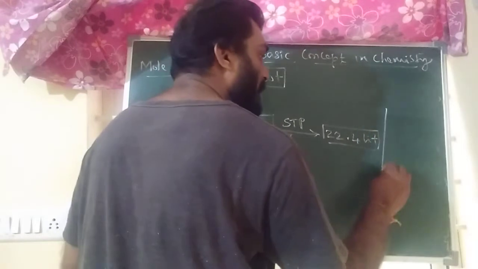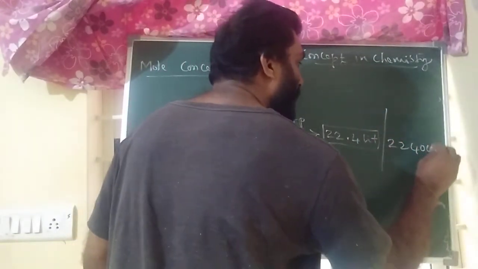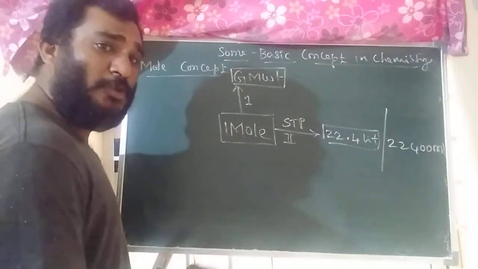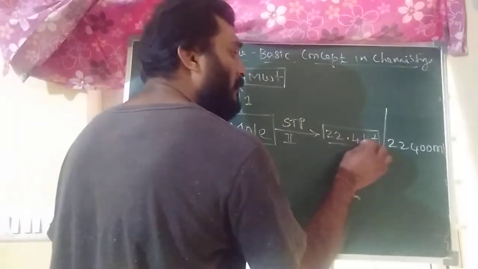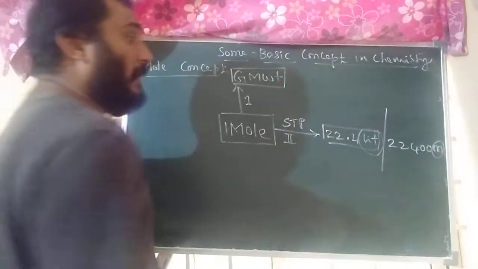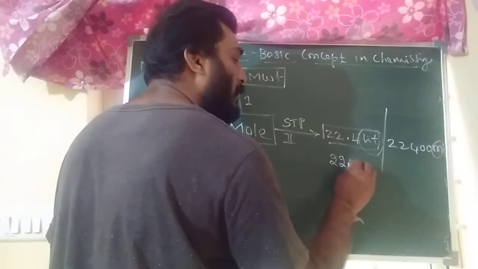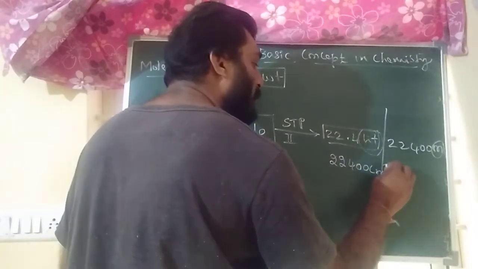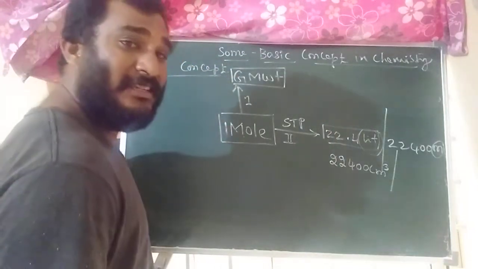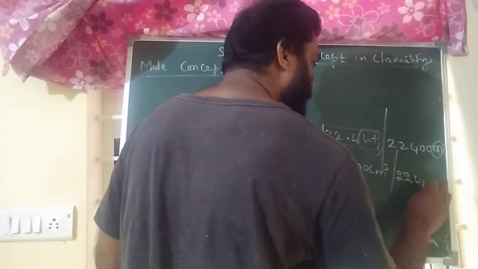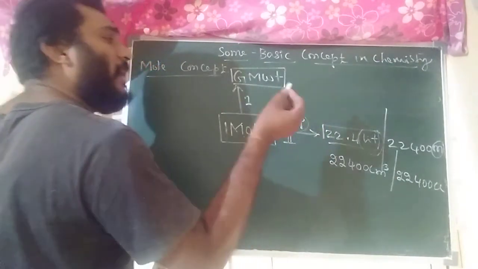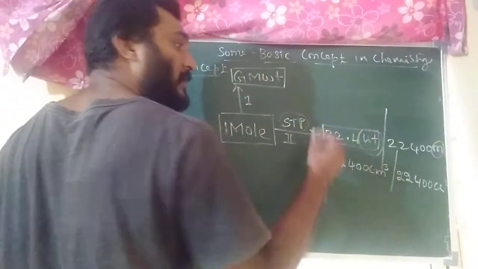22.4 liters, otherwise 22,400 ml. One mole of any substance contains how much volume in terms of STP? 22.4 liters. This is in terms of liters, this is in terms of ml. In terms of cubic centimeters, cc, 22,400 cc. So one mole means, in STP condition, any gas contains 22.4 liters volume.